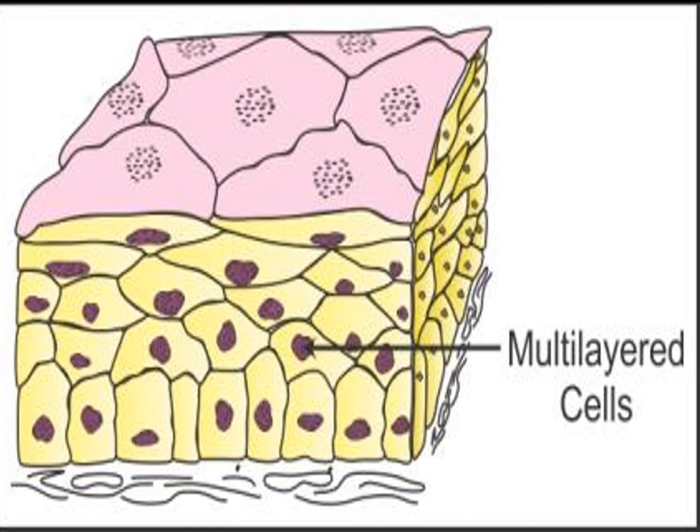This compound epithelium covers the dry surface of the skin, the moist surface of the buccal cavity. The buccal cavity is a moist surface, and the pharynx is also a moist surface.